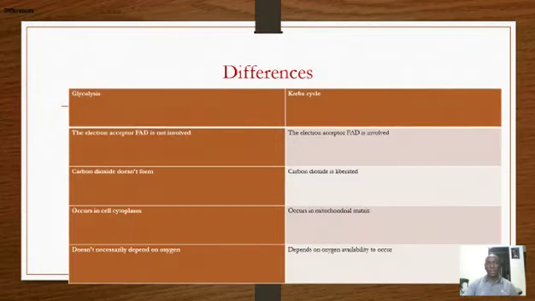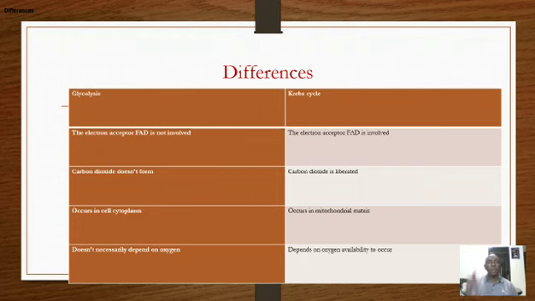Then the differences between glycolysis and the Krebs cycle. In glycolysis, we basically have NADH2. We don't have FADH2. Therefore, FAD is only in Krebs cycle, but not in glycolysis. In brief, in glycolysis, carbon dioxide is not formed, while in Krebs cycle, there is formation of carbon dioxide. In glycolysis, we didn't see any point where there is release of carbon dioxide.